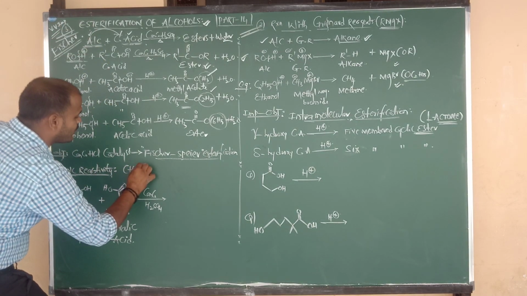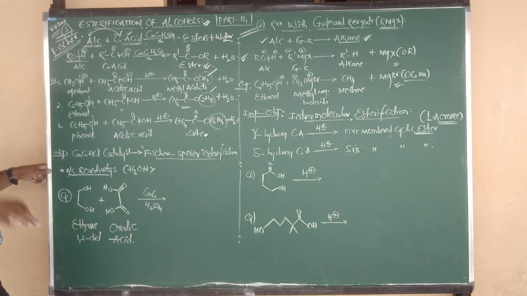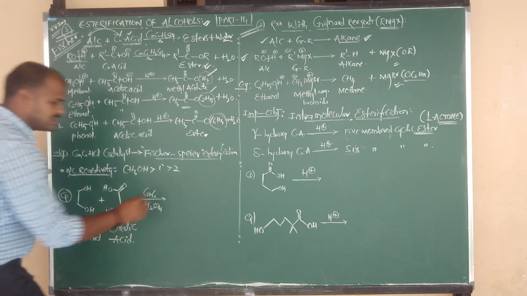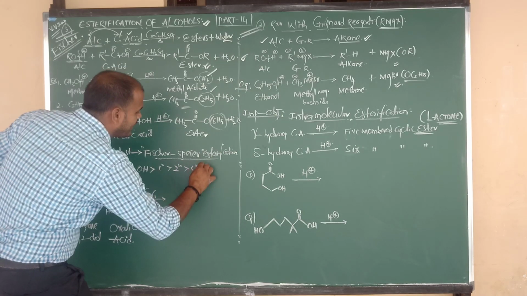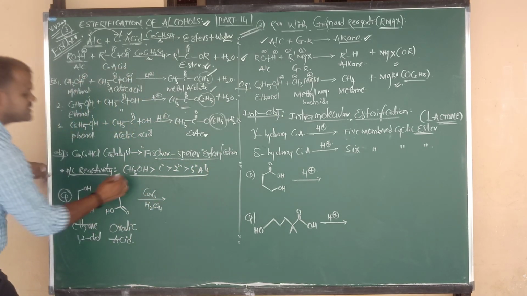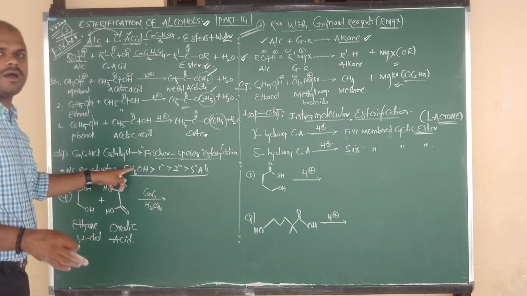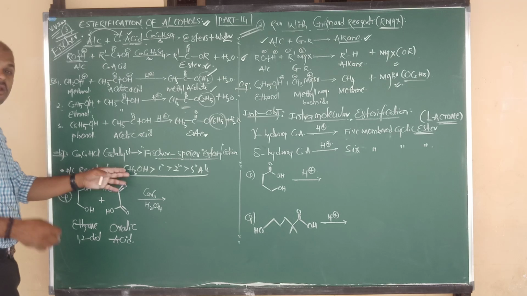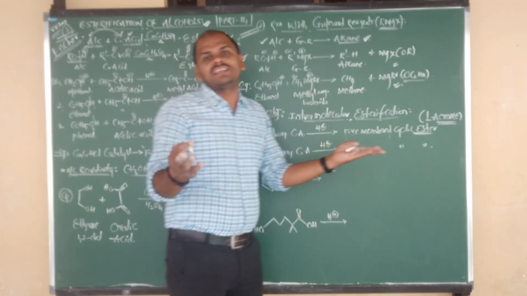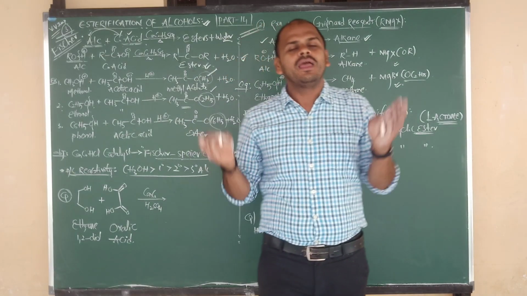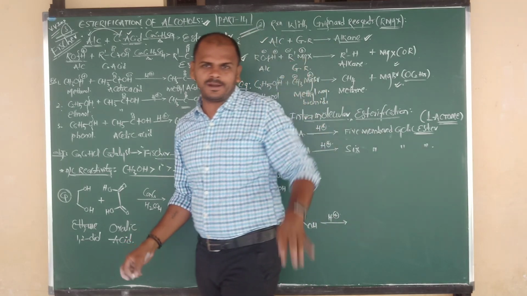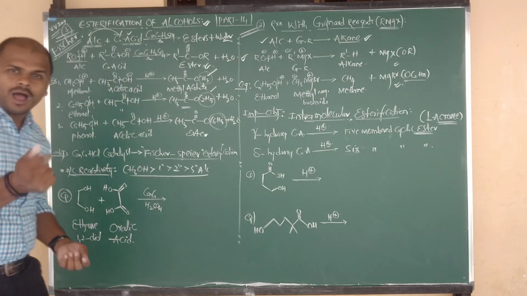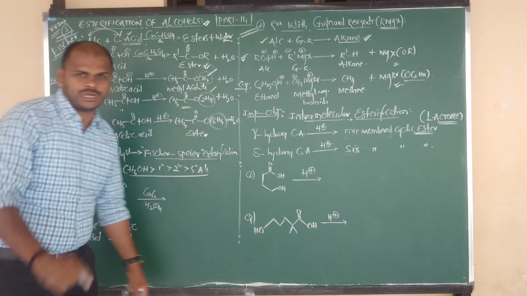Which alcohol is more reactive? Methyl alcohol. Next one is primary alcohol. Next one is secondary alcohol. Next one is tertiary alcohol. This is the order of reactivity of alcohol. This is the order of reactivity of OH bond cleavage. This is the order of reactivity of acidic nature also. I have told you in yesterday's class very clearly. So based on esterification, now I am going to give you one example question.